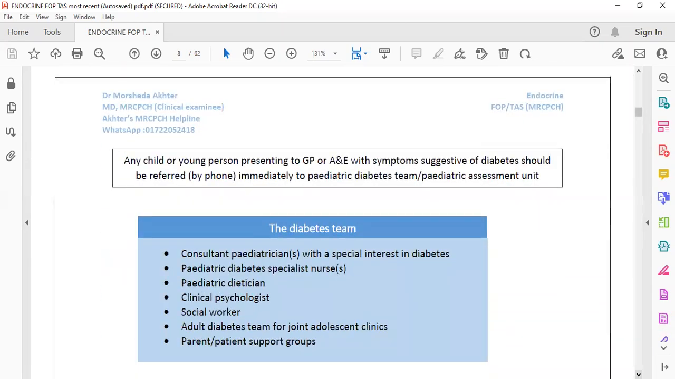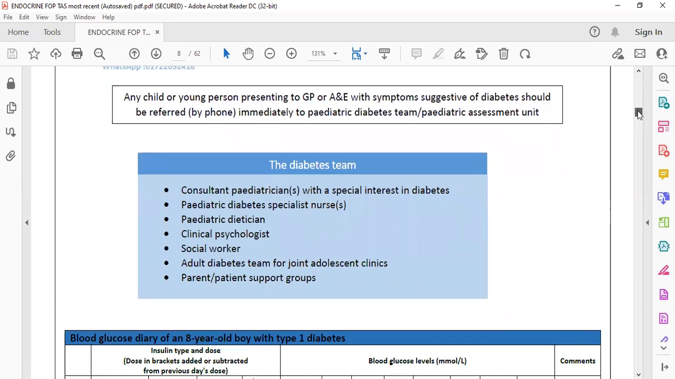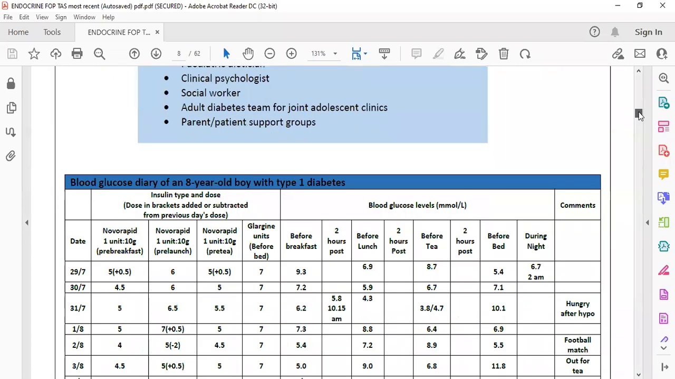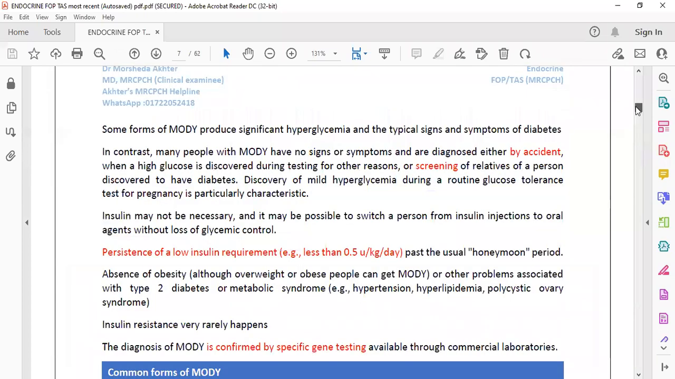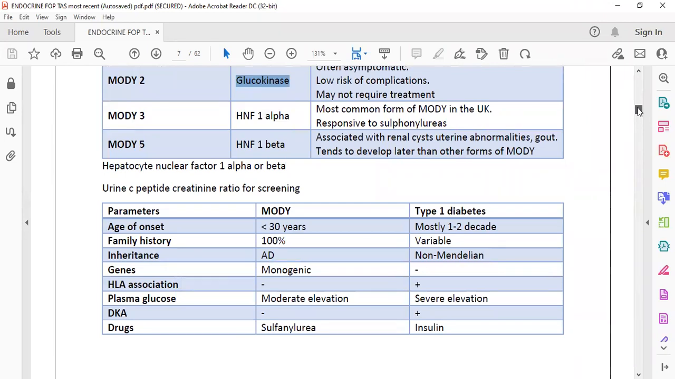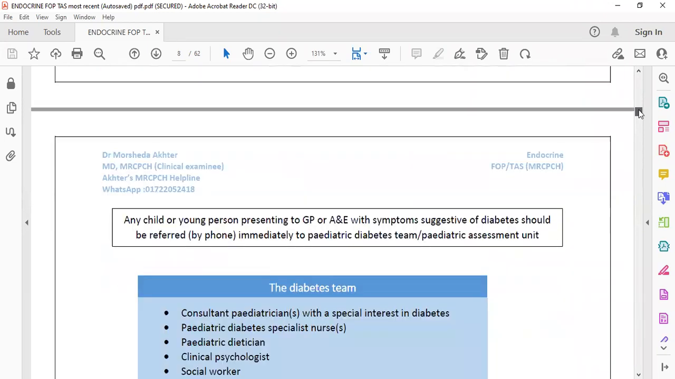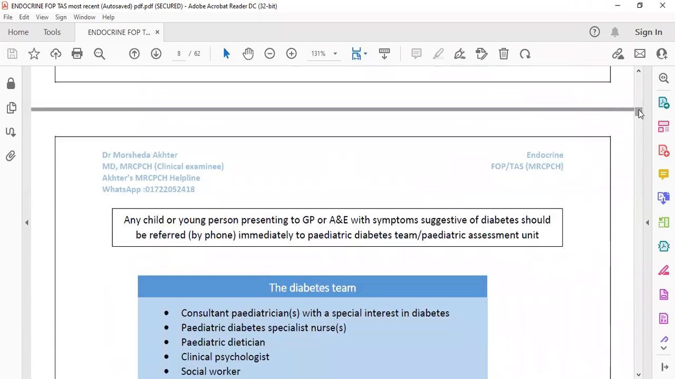I think MODY is a little bit different, but otherwise it is not very difficult. You have to go through it. Maturity onset diabetes is different. It has some genes and is autosomal dominant in inheritance. Blood sugar is not so high, insulin is not required here, and it is usually diagnosed incidentally.